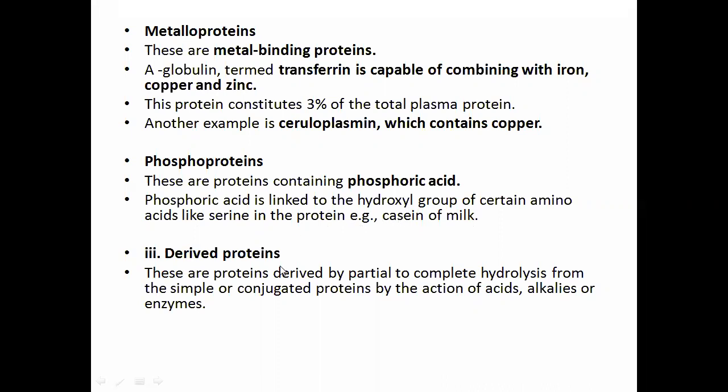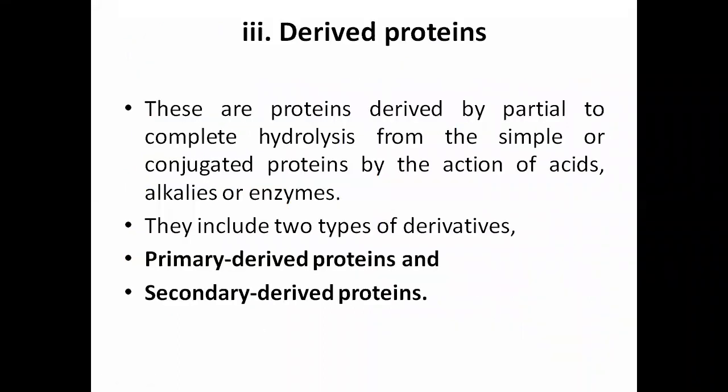Derived proteins, the third one: first simple, second compound, third derived. These are the proteins derived by the partial or complete hydrolysis from simple or conjugated proteins by the action of acids, alkalis, or enzymes. There are two types, primary derived and secondary derived.